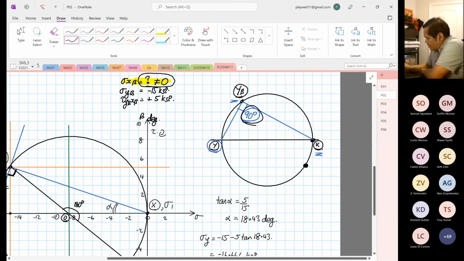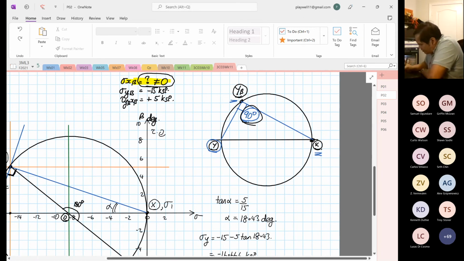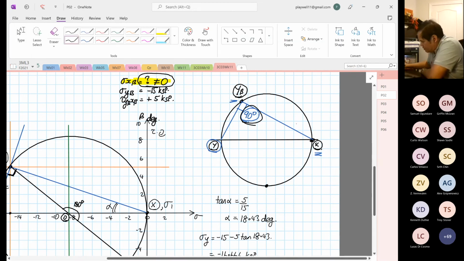So now if I pick a point down here, and draw the line from X to the point I pick, and then it goes over here, Riley, do you want to guess this angle? 90.